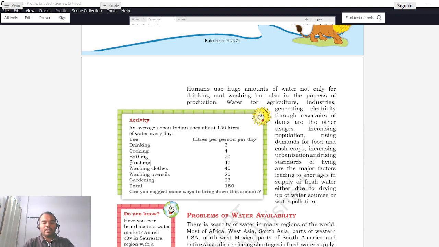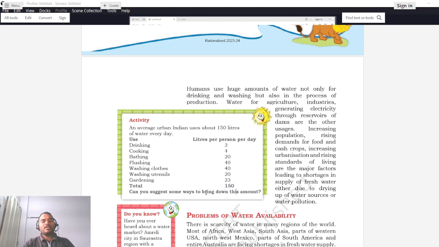Flushing, using the toilet, cleaning hands, mouth, face, etc., approximately 40 liters. Washing clothes, approximately 40 liters. Washing utensils, 20 liters. Gardening, if you have a garden, approximately 23 liters per person. All this accounts to 150 liters.